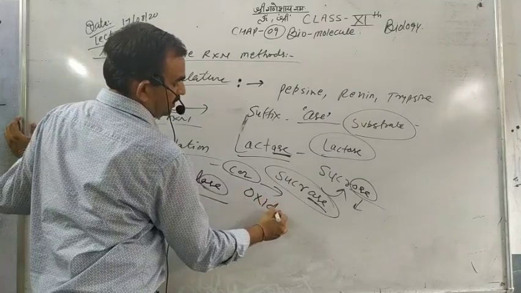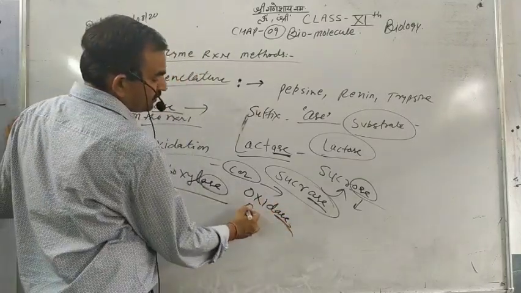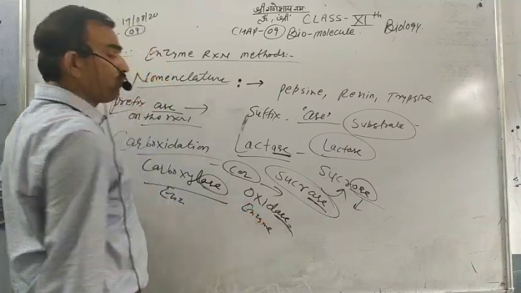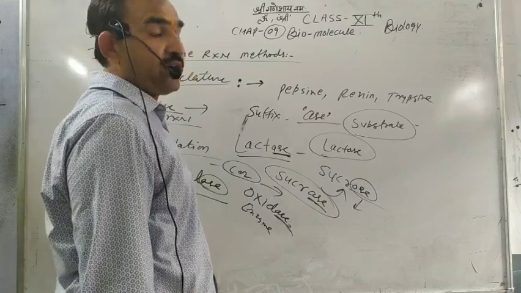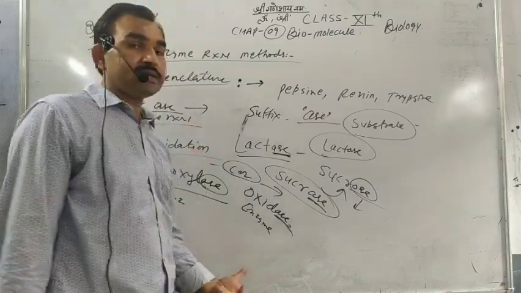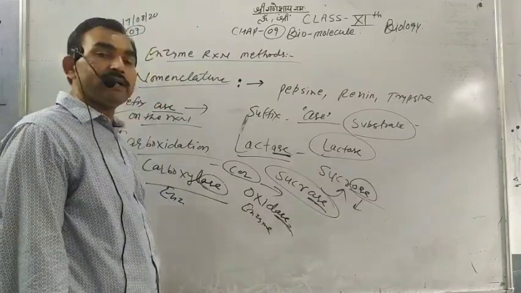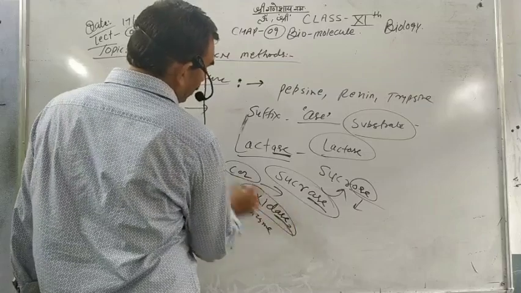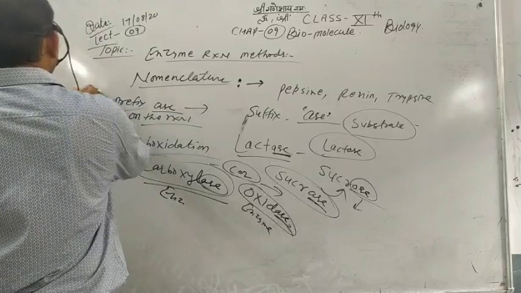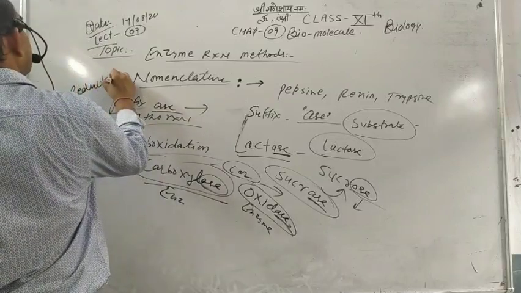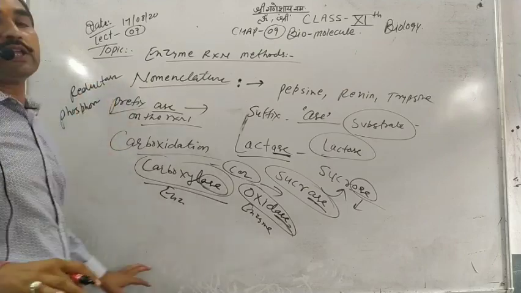Oxidase, the enzyme used when an oxygen molecule oxidation reaction is found. So when the reaction is found, the prefix is used on the reaction, and the nomenclature can be said as oxidase, carboxylase, reductase, phosphooxidase, and many more.